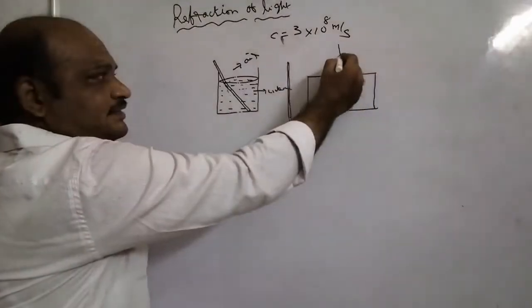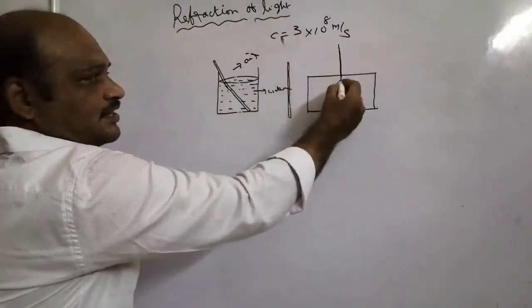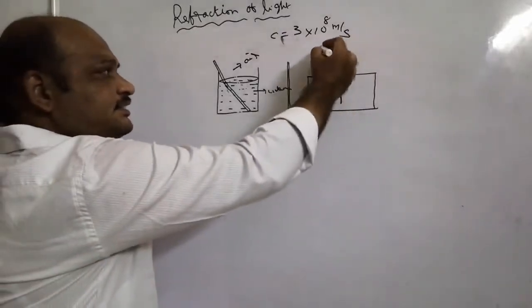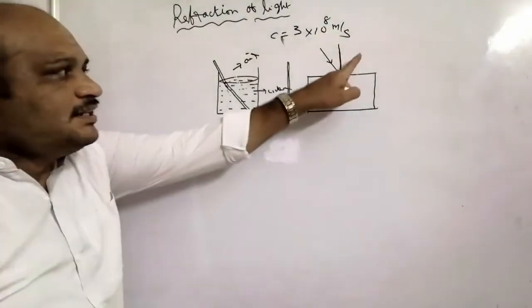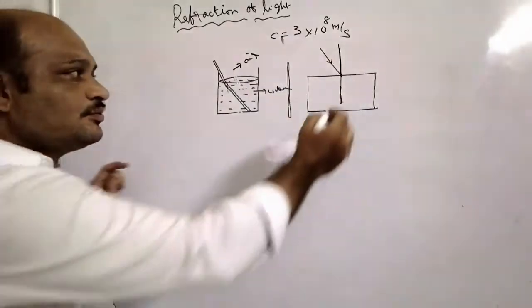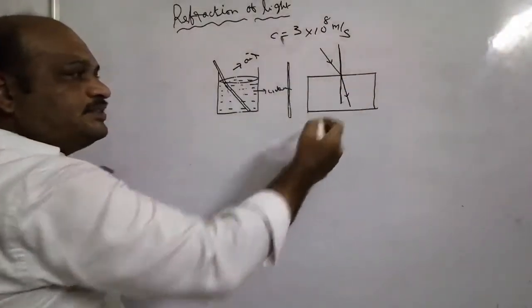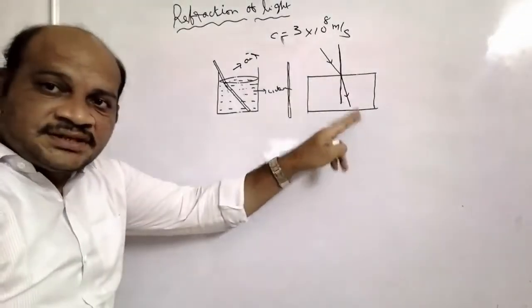If the light is incident, this is the normal line. If the light is incident like this, at the separation of two mediums, what happens? It will bend. Means velocity changes and it bends.